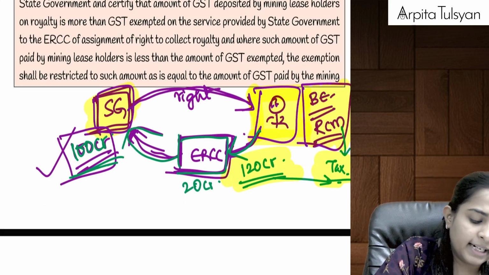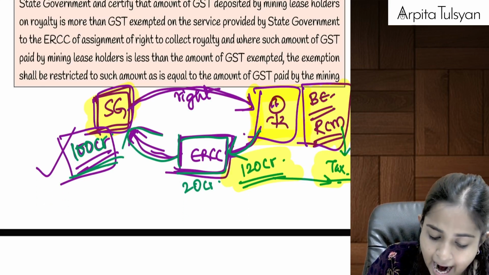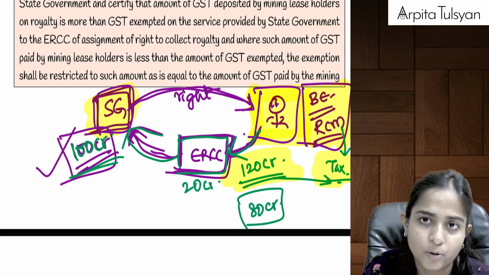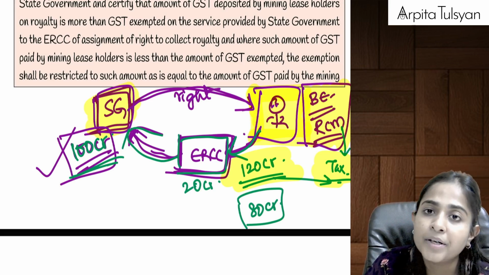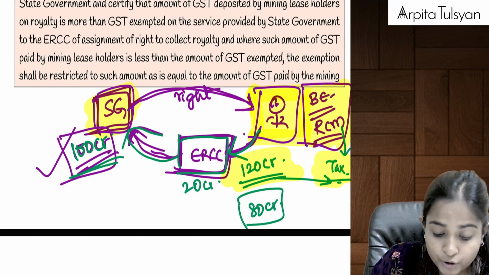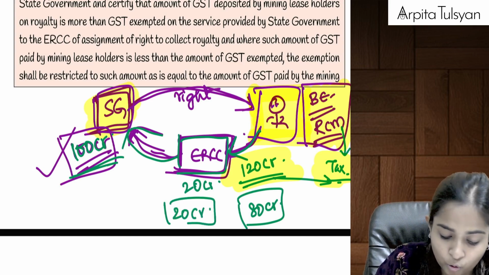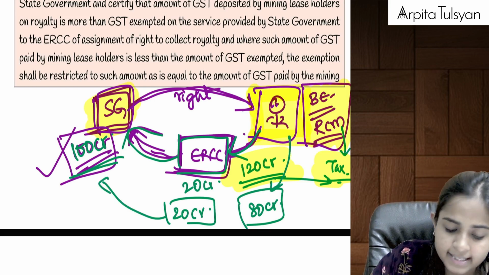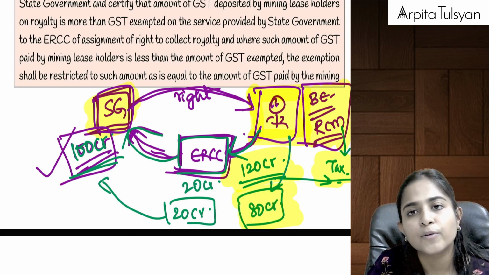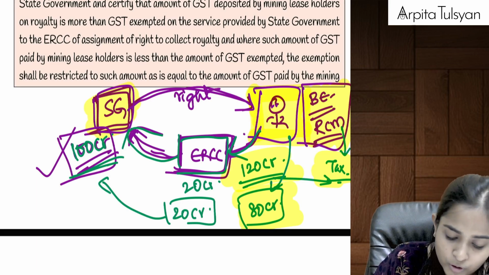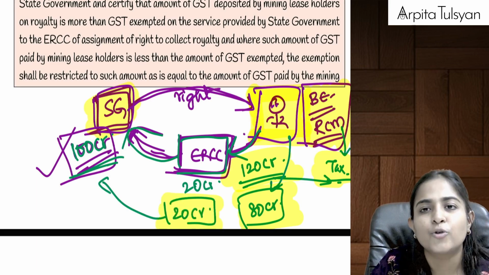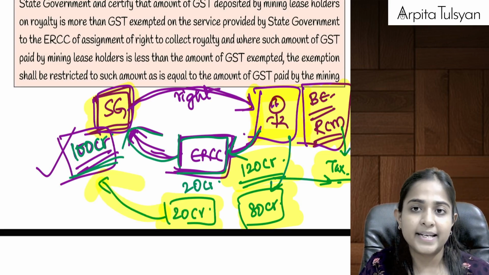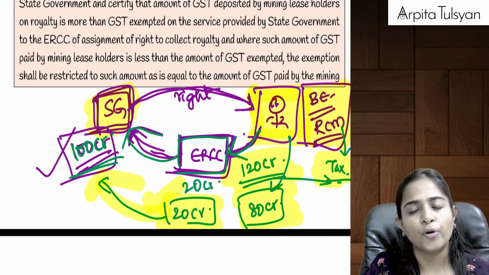Alternatively, let's say I could pay a royalty of only 80 crore rupees to the ERCC as per the calculation. But the government wants 100 crore. So now ERCC will have to pay 20 crore from its pocket to the state government. I paid 80 crore to the ERCC, and I would have also paid tax on this 80 crore. So when ERCC pays this balance 20 crore to the state government, at that time ERCC will also be required to pay tax on this 20 crore.